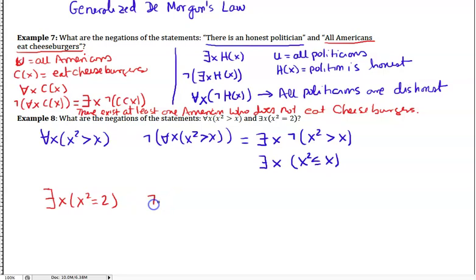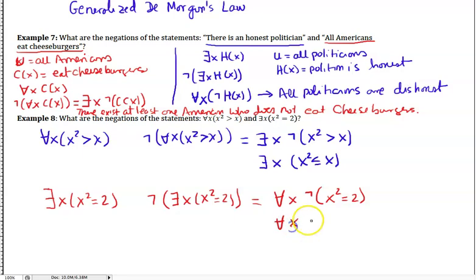If we negate this whole statement, then this becomes for all x in our universe, this statement is not true, and we can say that for all x in our universe, x squared is not equal to 2. Again, we're not really looking at whether these statements are true or false. We're just learning how to negate.